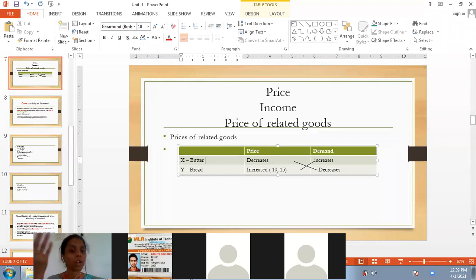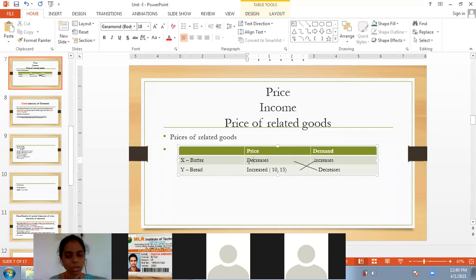Dal and rice for Andhra and Telugu state people, or else potatoes and chapati for North Indians. First we'll see how the cross elasticity changes. After that, we'll see in detail about the examples.